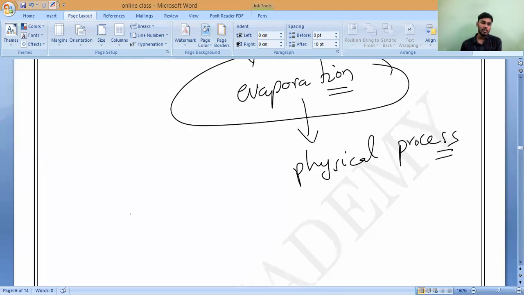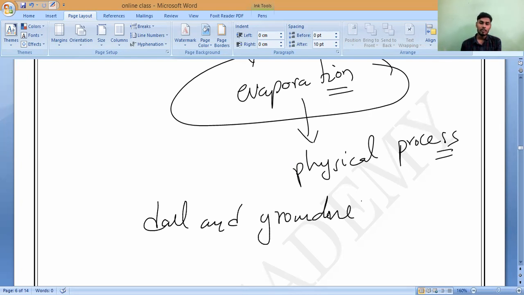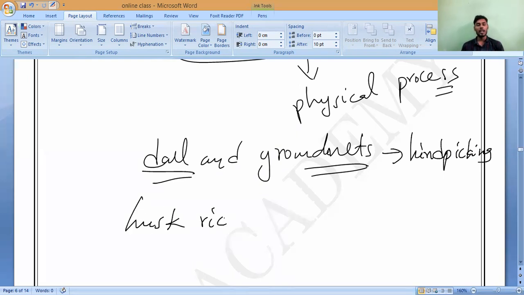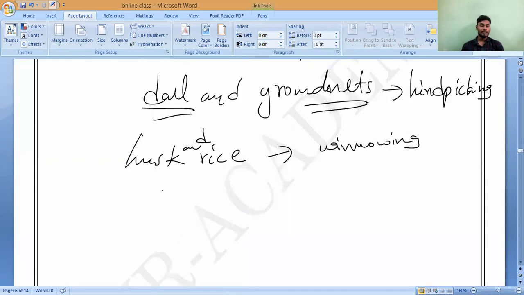Now, for example, suppose I mixed dal and groundnuts. Can we separate it or not? With the help of hand picking. You have studied hand picking. Before cooking, she will remove the stones from the rice. You may have noticed it. Our grandparents do it. Husk and rice we can separate by the process of winnowing. Winnowing. Yes or no?